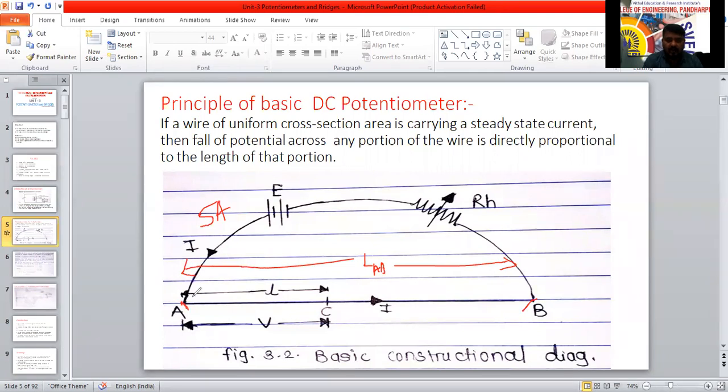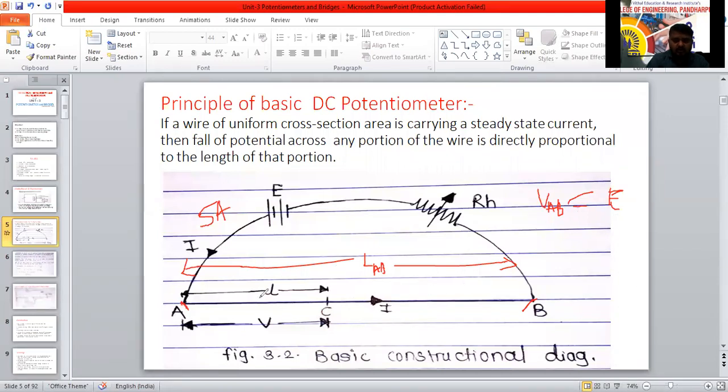So the voltage drop across VAB, total at terminal AB: VAB equals, current is constant, so this total voltage E only. How much total voltage have we applied for the total length of the conductor? That is the total only.